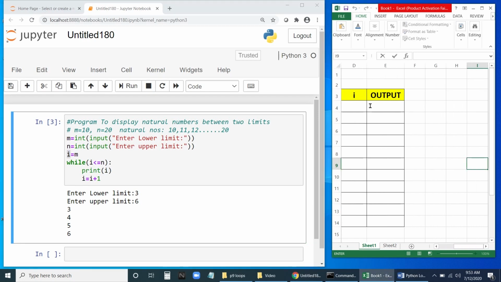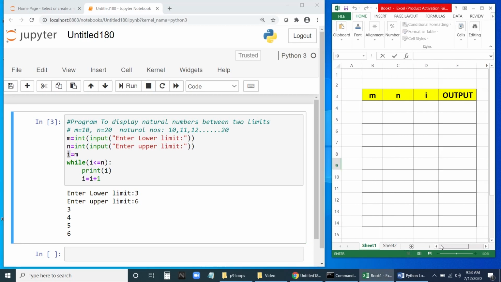Now let me write here, m. How much have we entered? 3. That is the value. n, how much have we entered? n is 6. That is the upper limit. Fine, n is 6.